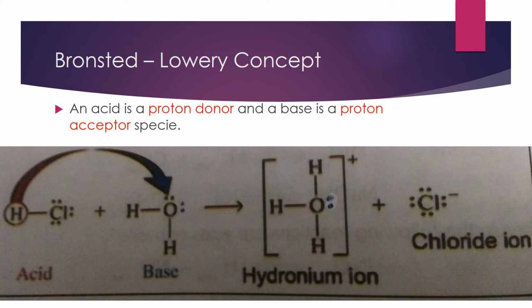If hydrogen chloride is donating its proton to the water, then hydrogen chloride is the Bronsted-Lowry acid, as it is a proton donor species. And in case of the water, as it is accepting the proton from hydrogen chloride, according to the Bronsted-Lowry concept, this water is acting as the base, as it is the proton acceptor. After accepting the proton, this water transforms into the hydronium ion, and the other product is the chloride ion.